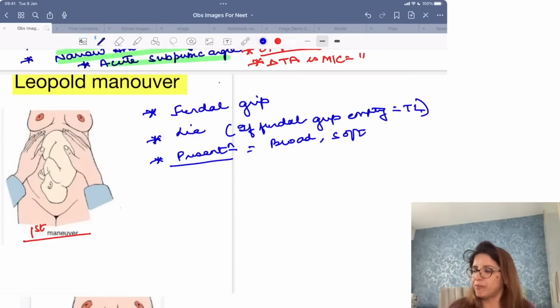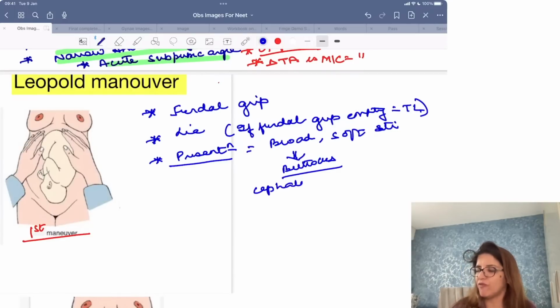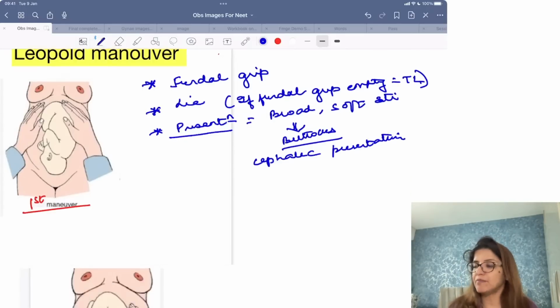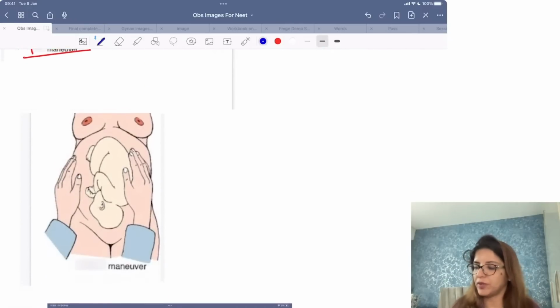You will feel a broad, soft structure. If you are feeling a broad, soft structure at the fundus, this means it is the buttocks which you are feeling, and this means it's a case of cephalic presentation, right? So your first grip, the fundal grip, tells you about the lie and the presentation of the fetus. Then comes the second Leopold maneuver.